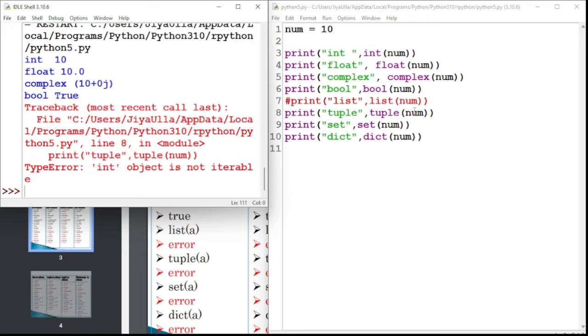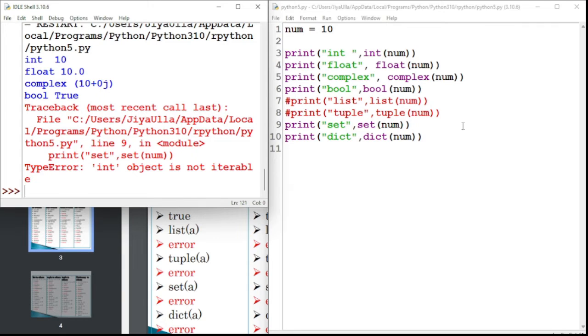It will not convert any integer number to a tuple. This is what it's saying: TypeError, int object is not iterable. So it is not iterable. Can I convert it into a tuple? No, it is also not possible. Why is it not converting? Because one is of type collection and one is of type individual, or single. So they don't know how to convert.